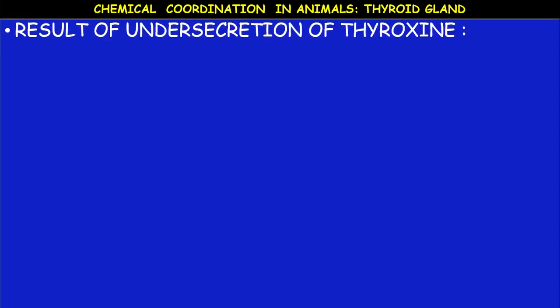So functions. The main function of the thyroid gland secretion, thyroxine, is to maintain the metabolic rate or basal metabolic rate. Growth is under the influence of this thyroid gland. So what are the results of under secretion of thyroxine? Means less or hyposecretion.